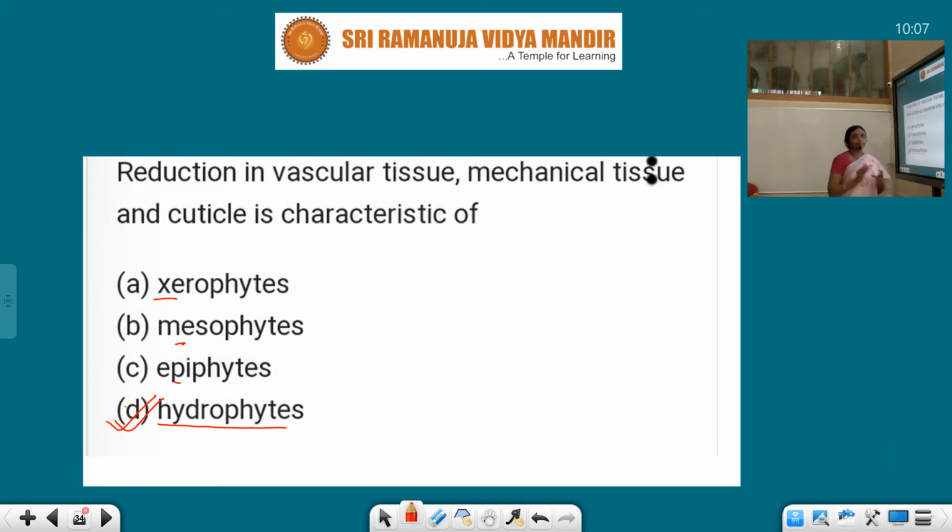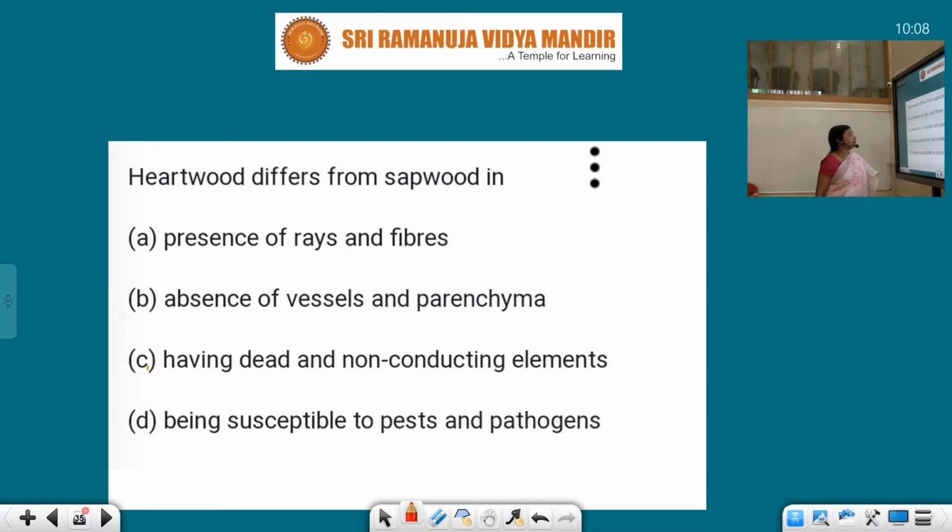And mechanical tissues, that means which give flexibility or hardness. Sclerenchyma, if present, gives hardness because of the presence of lignin. That type of condition we cannot see in hydrophytes. So reduction in vascular tissues and mechanical tissue is the characteristic feature of hydrophytes. I hope you understood.